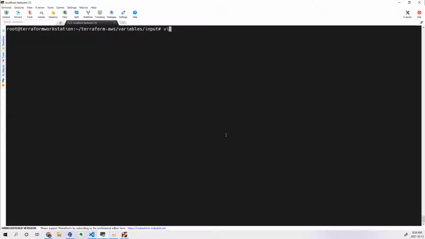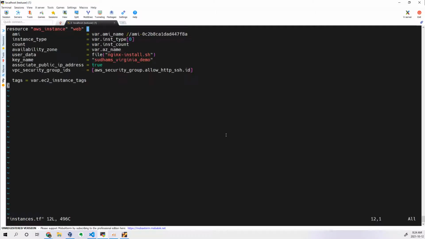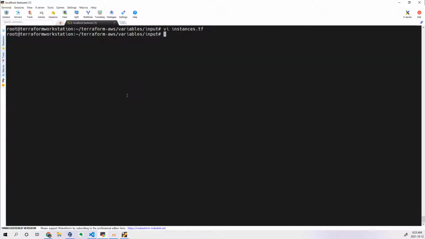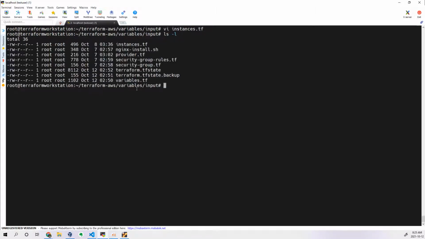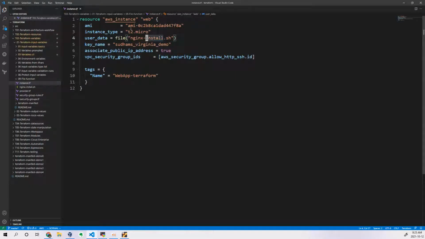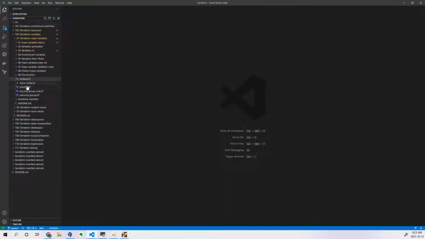Let's say this particular file should be called in instance creation. In order to call those particular files, I need to use the file function. File is a function, and in the brackets you need to write your file name. It is better to store your file wherever you have stored your Terraform configuration files. In this way, we can use the file function as well. We have discussed it many times, but I had not specifically mentioned the file function. In this way, we need to write it.